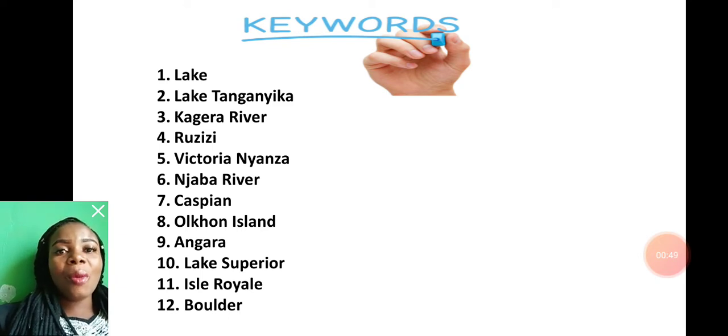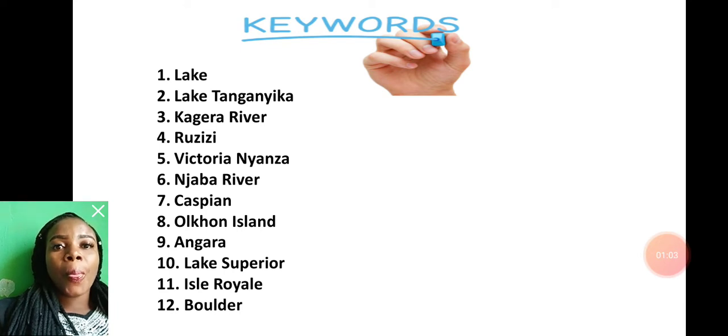Your keywords are number one, lake; number two, Lake Tanganyika; number three, Kagera River; number four, Ruzizi; number five, Victoria Nyanza; number six, Njaba River; number seven, Caspian; number eight, Olkhon Island; number nine, Angara; number ten, Lake Superior; number eleven, Isle Royale; and lastly, number twelve, boulder. I hope you got your keywords correctly. All right, now let's proceed.